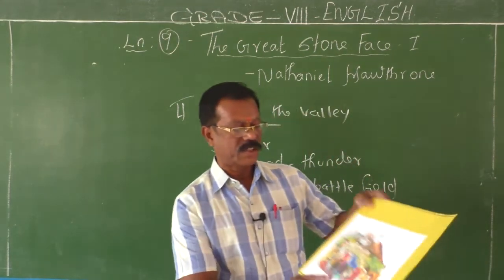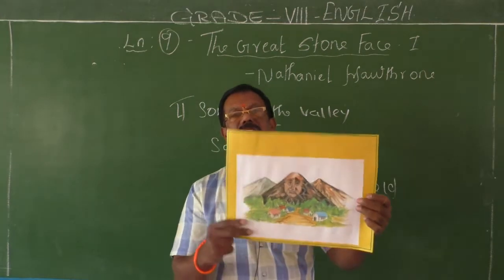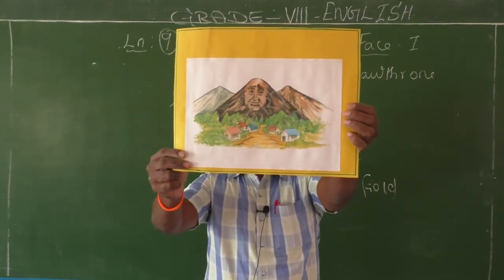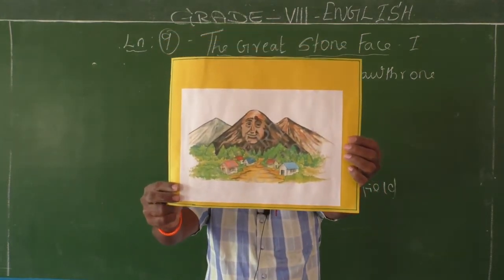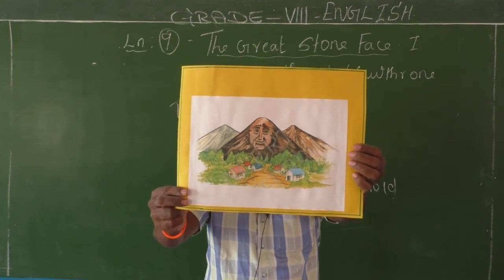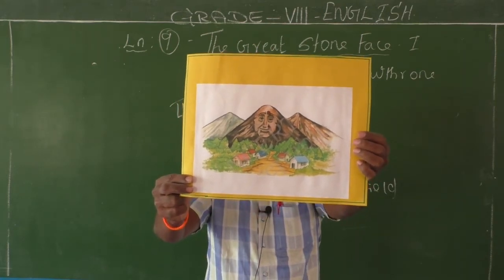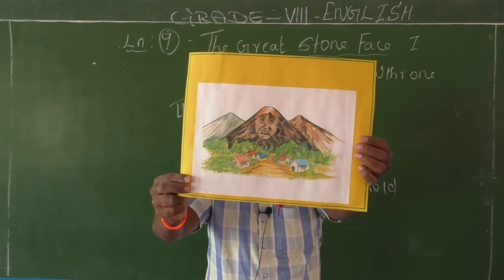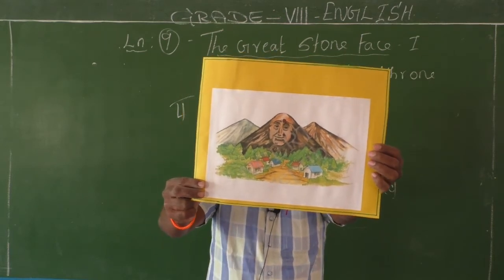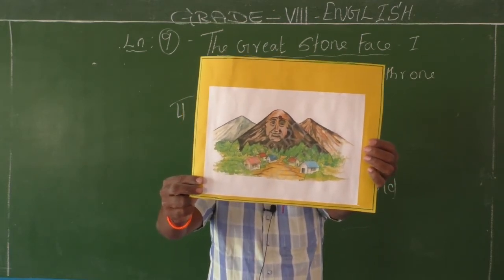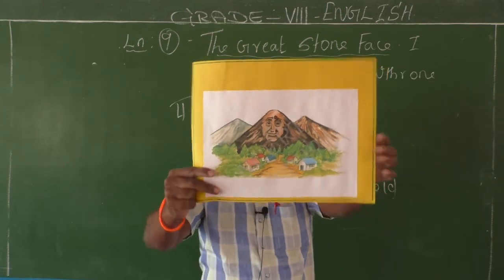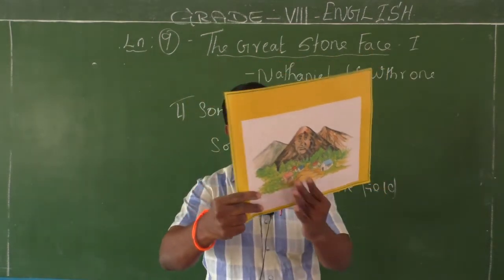See the first picture. This is the great stone face, which was formed by the piles of stone on the top of the mountain. People were so excited to see the human face formed of stone. Therefore, it is called the great stone face.